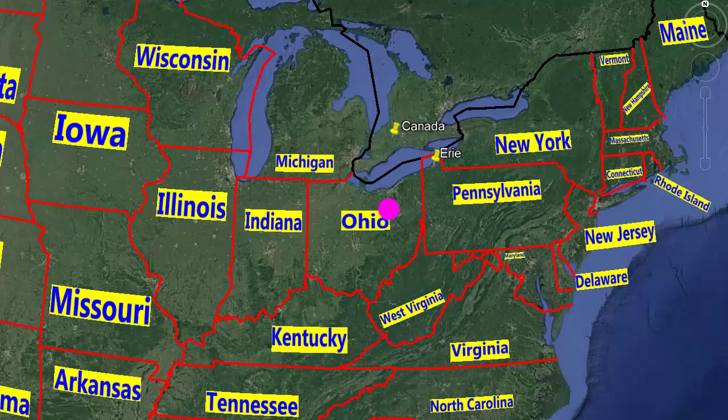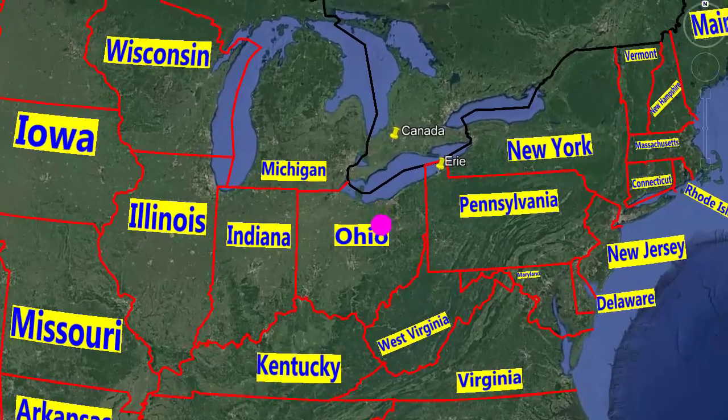This is the state of Ohio, which has borders with the state of Pennsylvania to the east, the state of Indiana to the west, and the state of Michigan to the north. Ohio is one of the Great Lakes states.